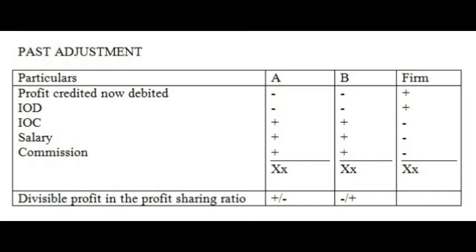And finally, try to find out the difference between A and B. The net difference between A and B will be equal. So this simple format will help you to solve the question and find out the difference. One partner might have received more and the other partner might have received less. So with this format, you will be able to get a clear figure by which a rectifying entry can be passed.